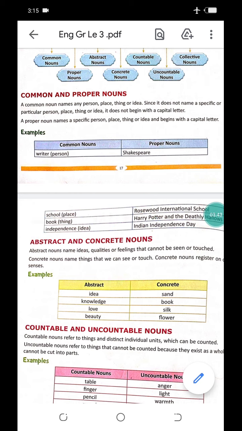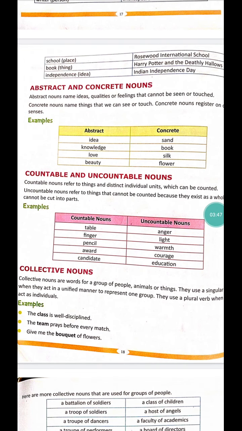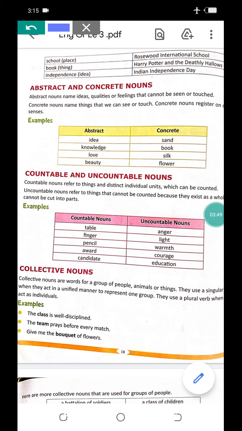Okay. Next we are coming to the abstract and concrete nouns. What are abstract nouns and what are concrete nouns? Abstract nouns name ideas, feelings or qualities that cannot be seen or touched. But concrete nouns name things that we can see or touch.